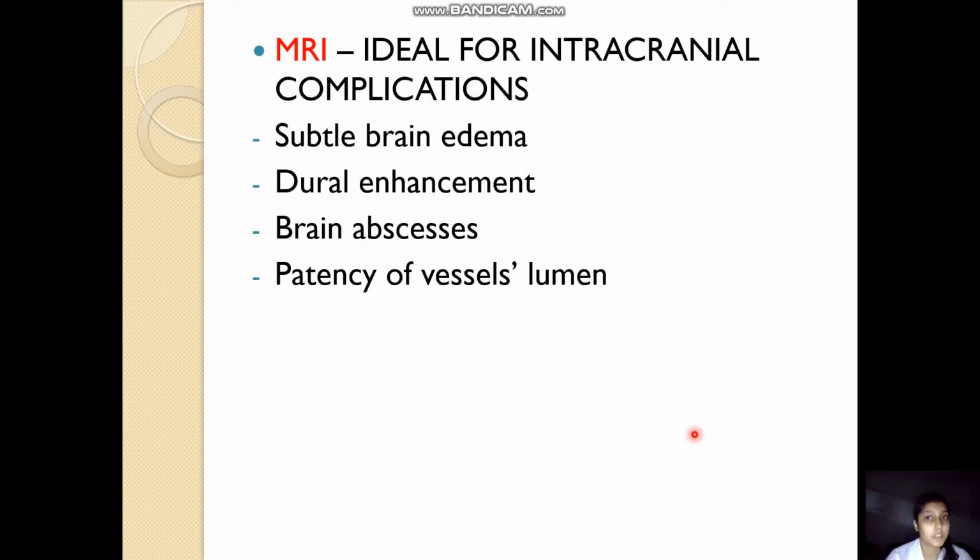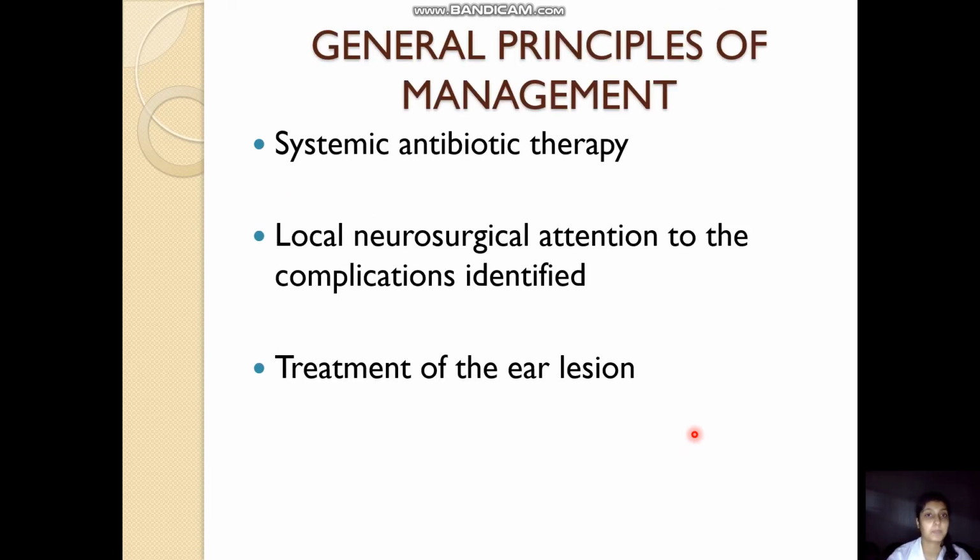MRI is ideal for intracranial complications because soft tissue is better seen on MRI. Subtle brain edema, dural enhancement, brain abscesses, and the patency of the vessel lumen are all seen better on MRI.